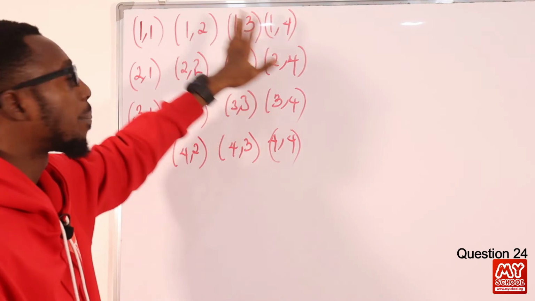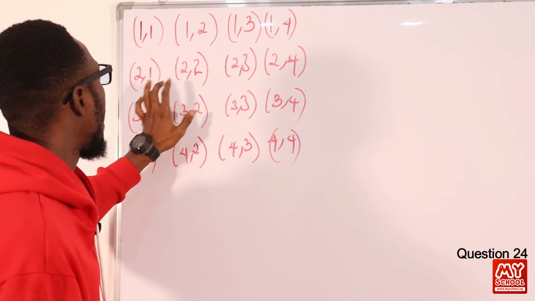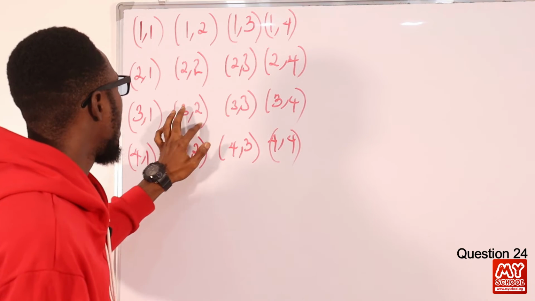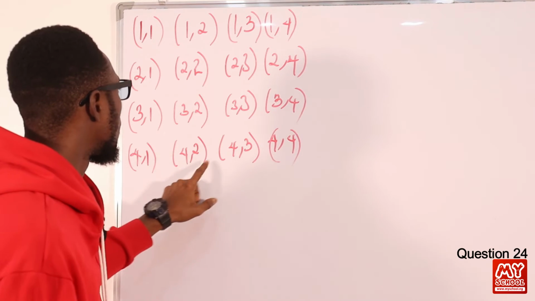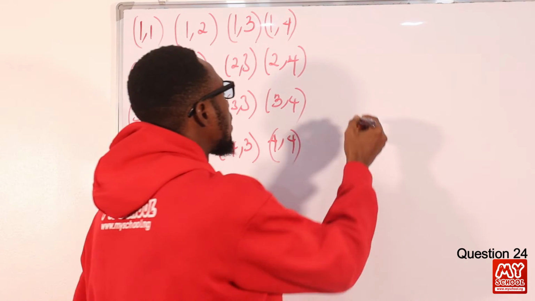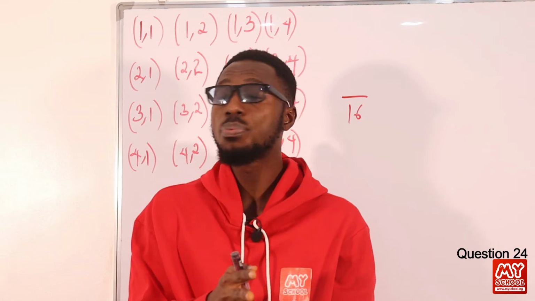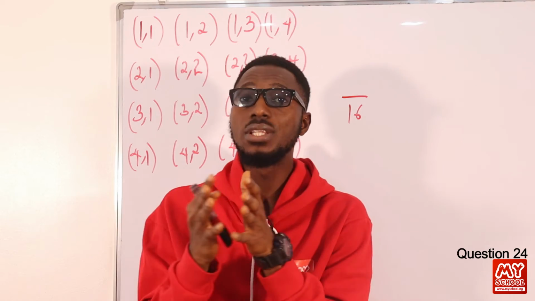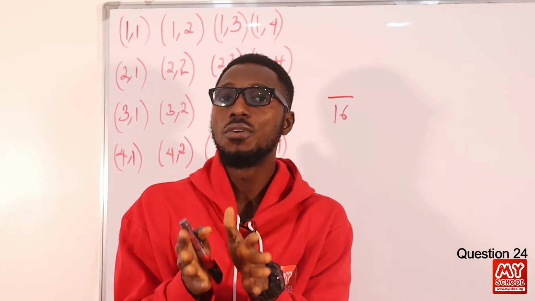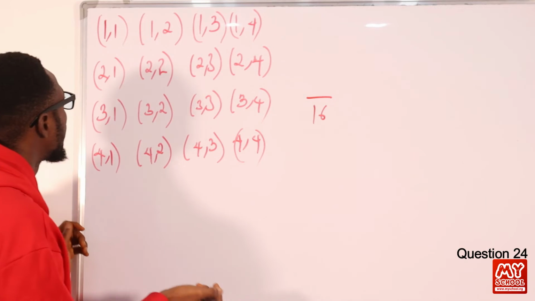So let's see the total possible outcomes. We have 1, 2, 3, 4, 5, 6, 7, 8, 9, 10, 11, 12, 13, 14, 15, 16. So we have 16 possible outcomes. The question requires the probability that the sum of the numbers removed is even. Sums that are even, if you want to put it that way.